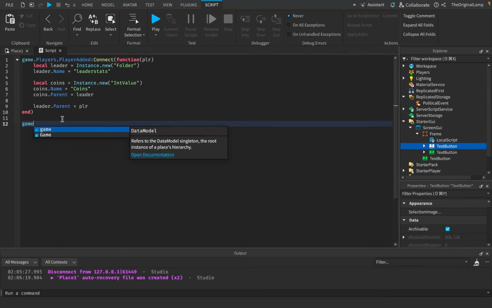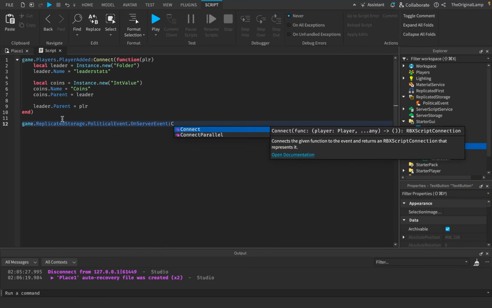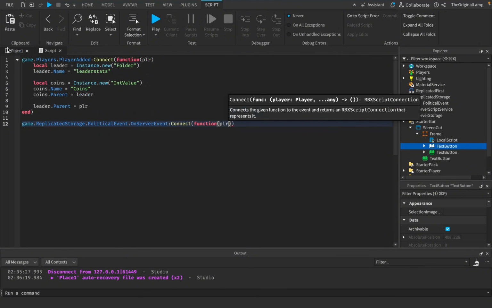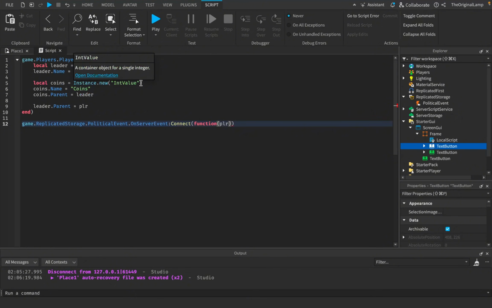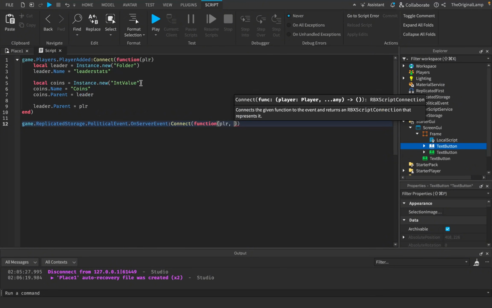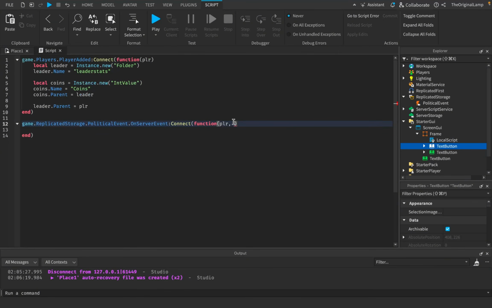And then over here in the script, that's where we can say game replicated storage on server event connect function. We're going to get the player who actually fired this event, as in the player who pressed the button, and then also any other data that we gave it. And the data is the color, right? So color, there we go.